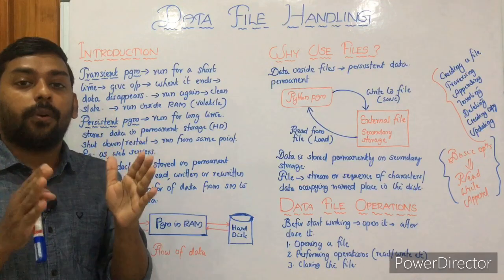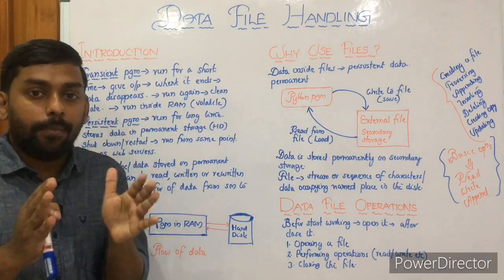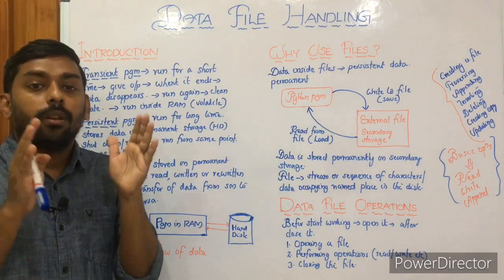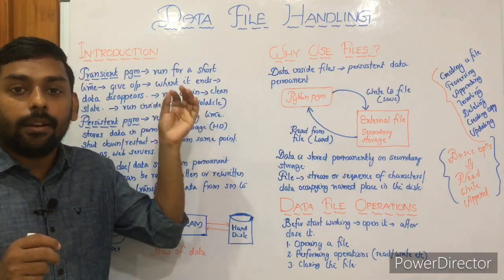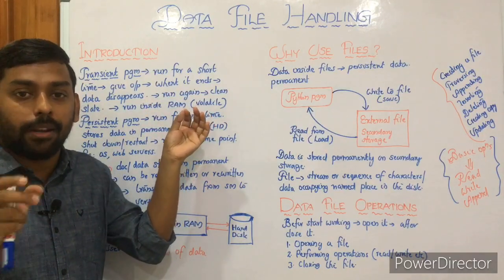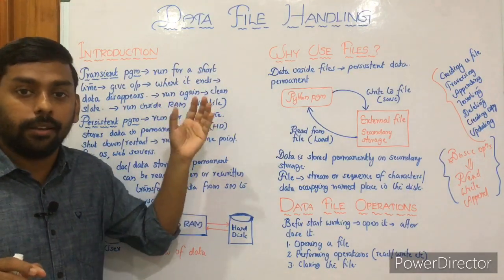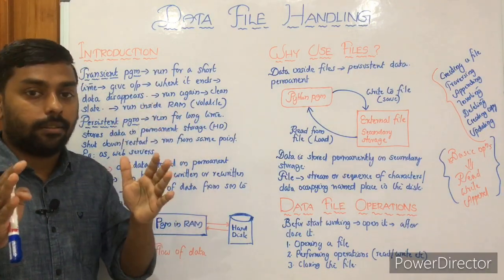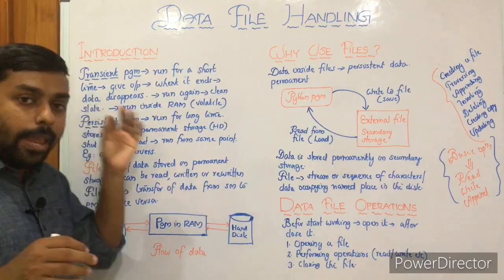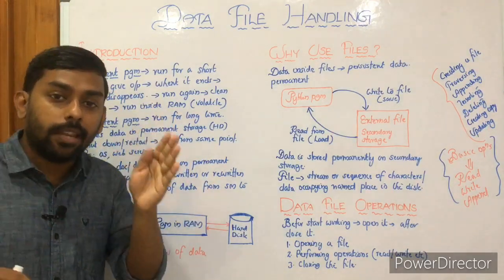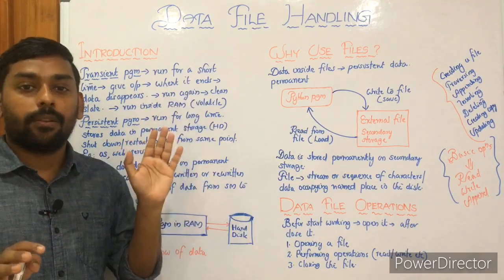That means it runs for a long time, and data is stored permanently. Permanently means we can easily connect it to the hard disk, the secondary storage. So other than storing data in RAM, which is volatile and temporary, in a persistent program, or in data file handling, we store data in the hard disk. That means it becomes permanent. So we are making input or output permanent in the hard disk. That's what we are going to do with data file operations.